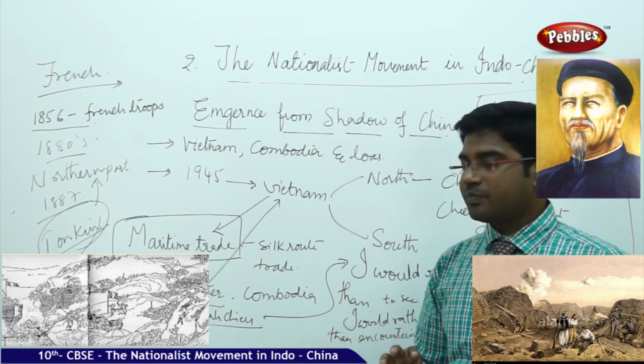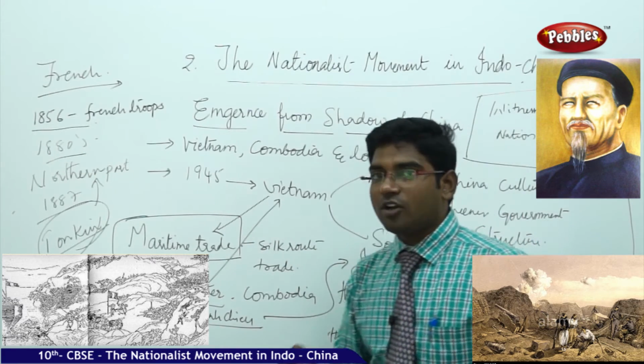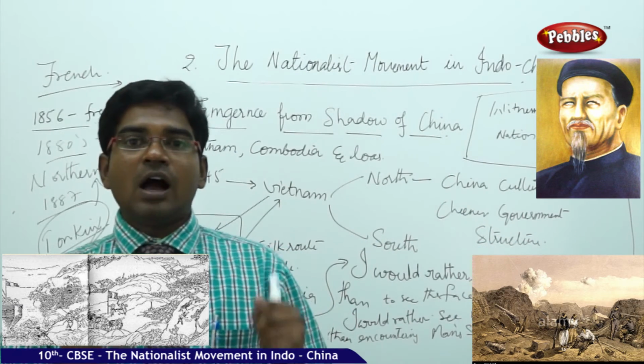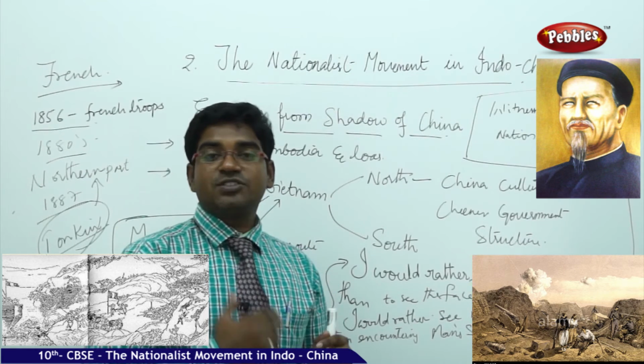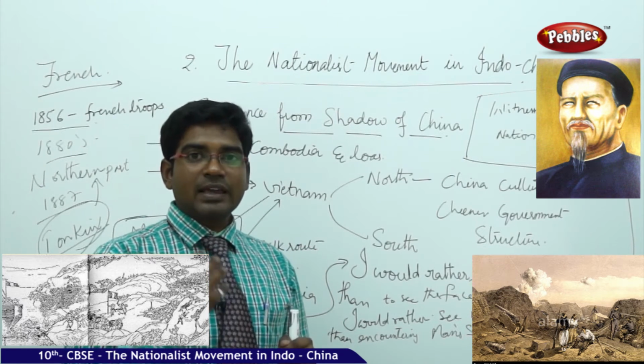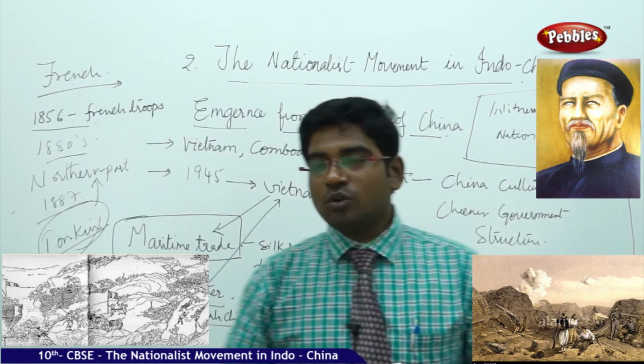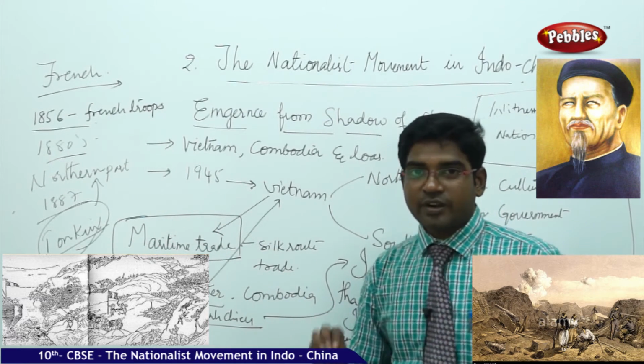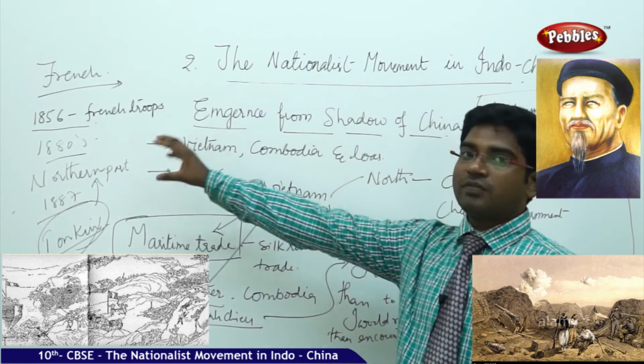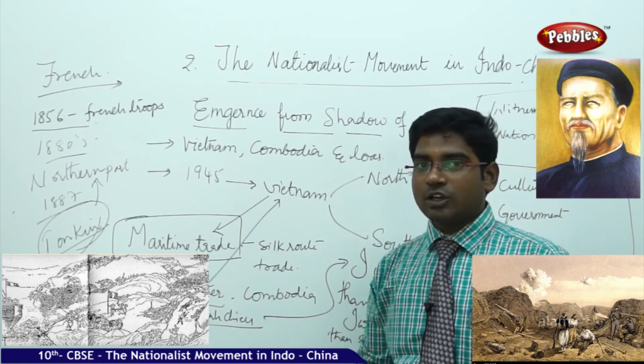As they have good maritime trade and good Silk Route trade, Vietnam is known for its trade relations. So these people had a good understanding of Vietnam. This trade link brought a connection between Vietnam and the French people. The growth of Vietnam's trade attracted the French people to make Vietnam a colony.